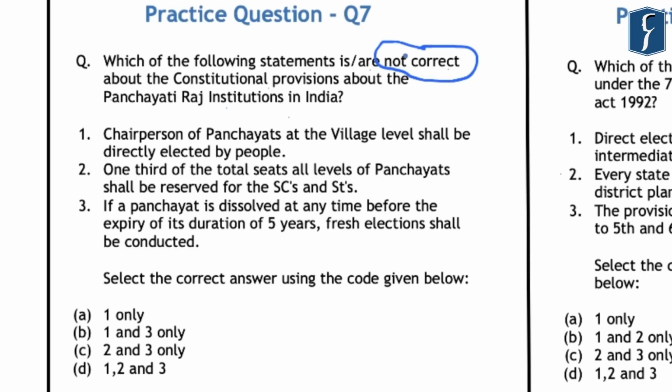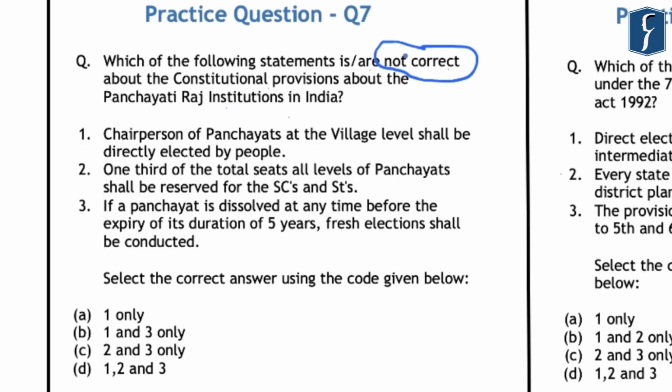So the first is that the chairperson of the Panchayats at the village level shall be directly elected by the people. Second is that 1/3 of the total seats at all the levels of the Panchayats shall be reserved for the SCs and the STs. And finally, if a Panchayat is dissolved at any time before the expiry of its duration of 5 years, fresh elections shall be conducted. Now, we all know that the Panchayati Raj institutions have been provided at the village level, at the intermediate level, and at the district level.